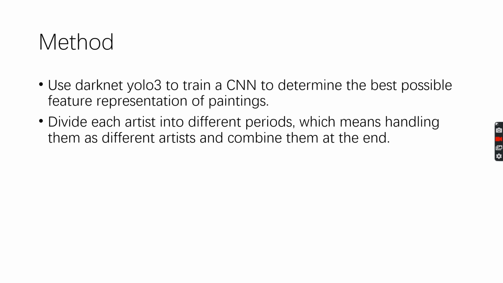Besides, I also want to do some pre-processing. I mean, divide each artist into different periods, which means handling them as different artists, and combine them at the end.